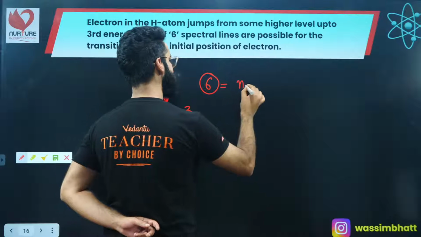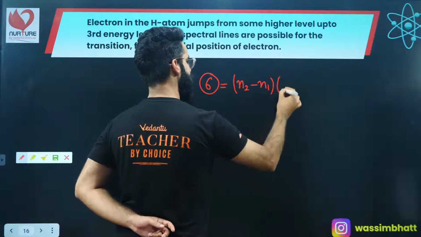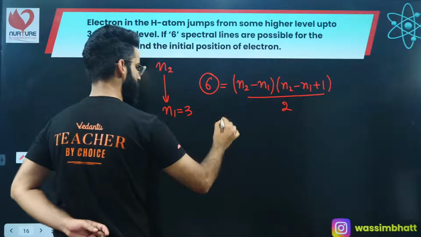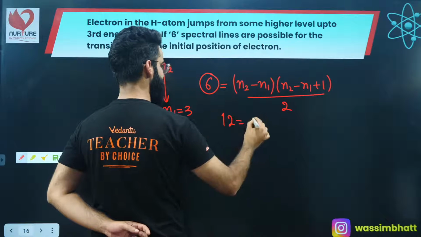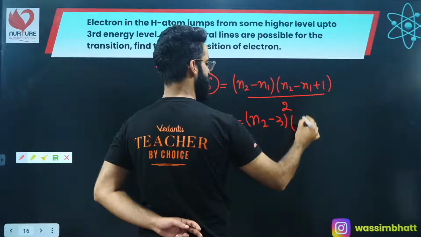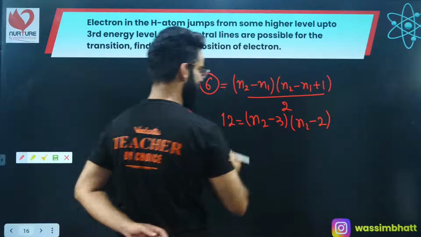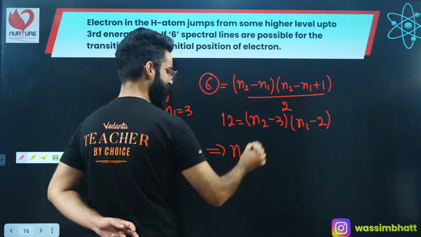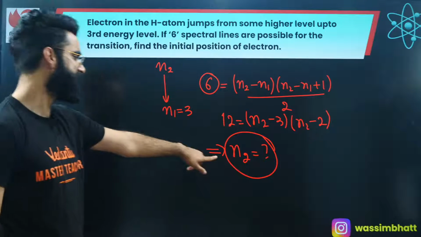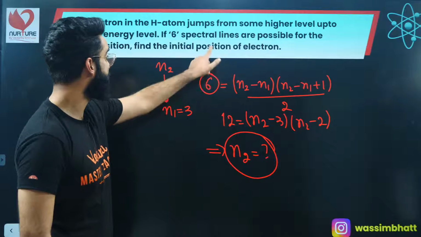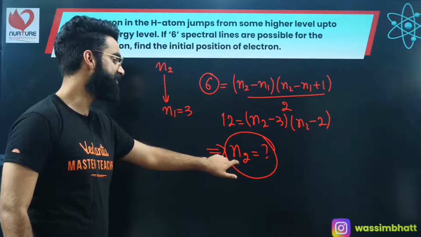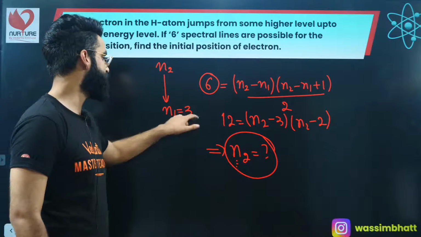So 6 is equal to (N2 minus N1) multiplied by (N2 minus N1 plus 1) divided by 2. So 6 twos are 12 is equal to (N2 minus 3) multiplied by (N2 minus 3 plus 1, which comes out to be minus 2), so (N2 minus 2). You need to solve this. You'll get a quadratic, take the positive value, and that's going to be N2, which I was supposed to calculate. N2 is basically the initial position of the electron, making a transition from the higher energy state N2 to the lower energy state N1, that is 3.